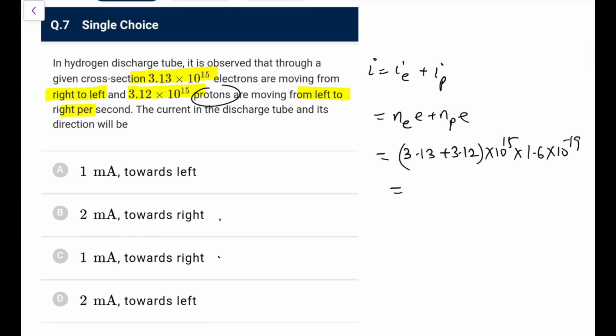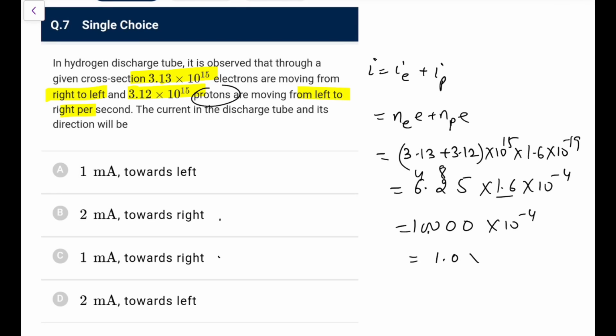it is 3 and 2, 5, let me write it, 3 and 2 are 5, 1 and 1, 2, 6.25 times 1.6 times 10 to the power minus 4. So 16 5s are 80, 16 2s are 32 and 8, 40, 16 6s are 96 and 400. So it is 10.00 times 10 to the power minus 4, that is 1.0 times 10 to the power minus 3, or 1 milliampere, and it is towards right, sorry, not towards left, it is towards right. So go for option C here.